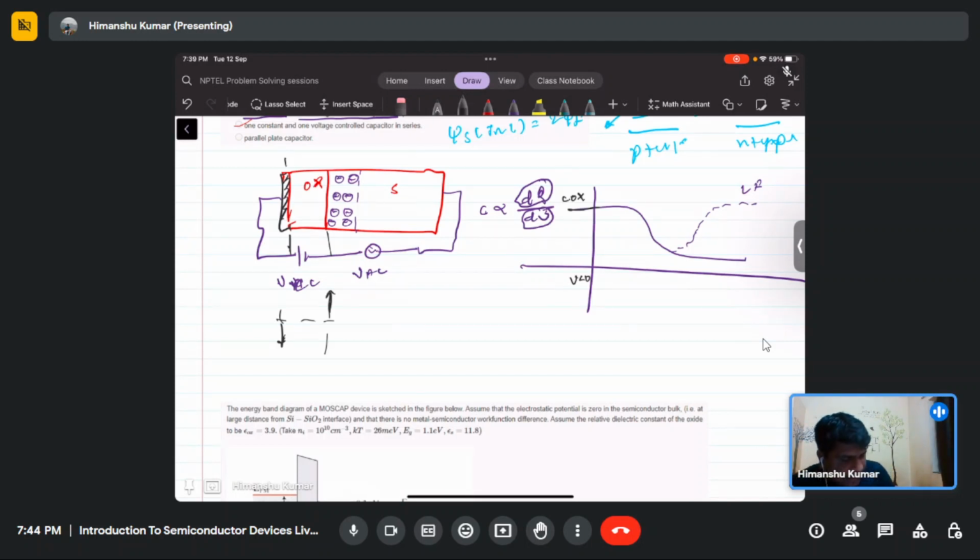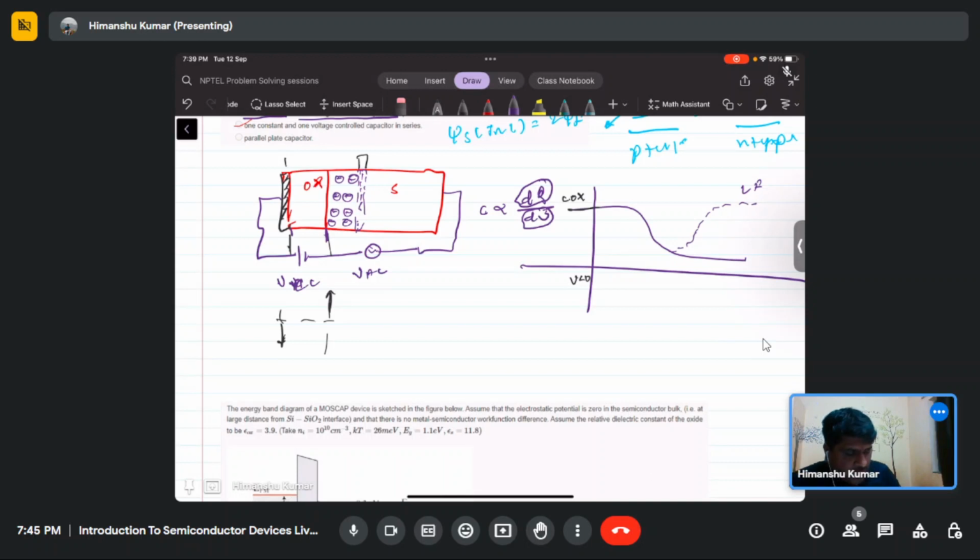As we apply this, there are two phenomena. The capacitance is the change in charge. If we change a small voltage very fast, this will increase the depletion width a little bit. After inversion, the charge appears at that interface only if you wait for sufficient time.